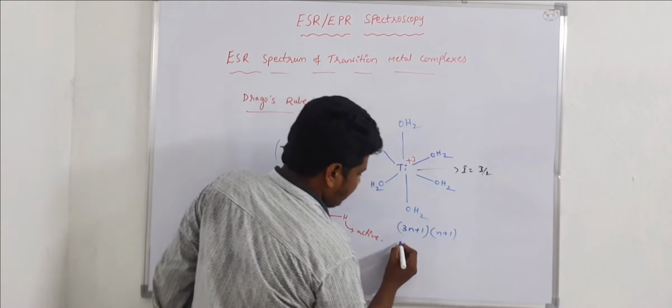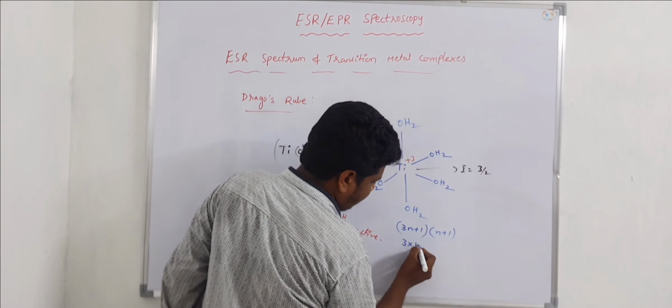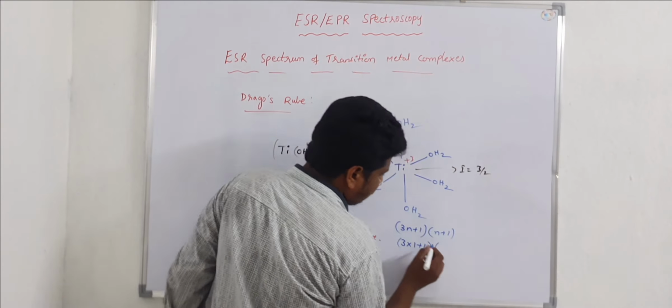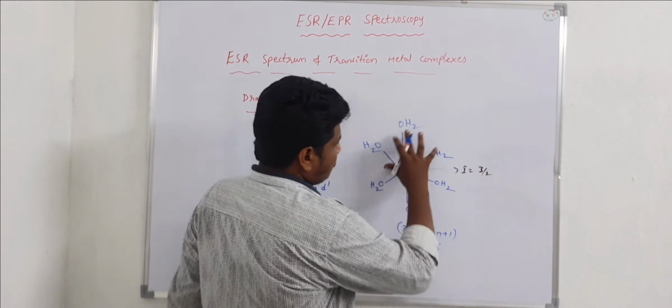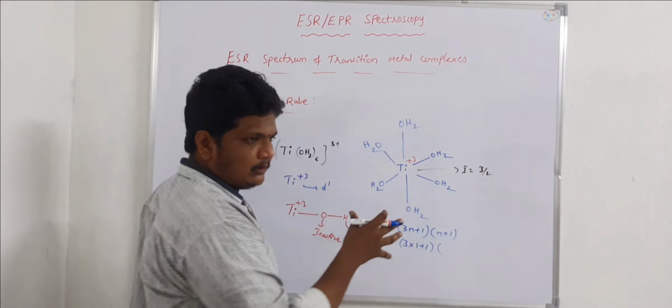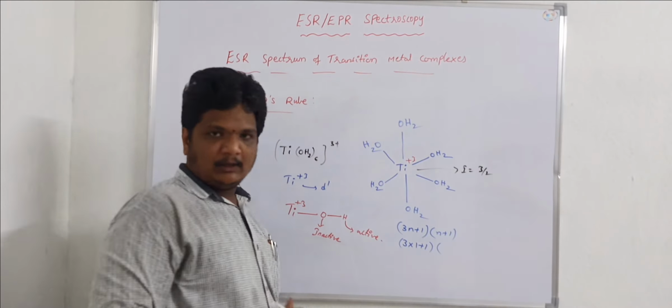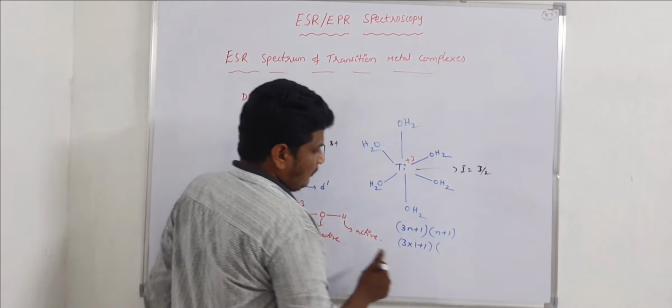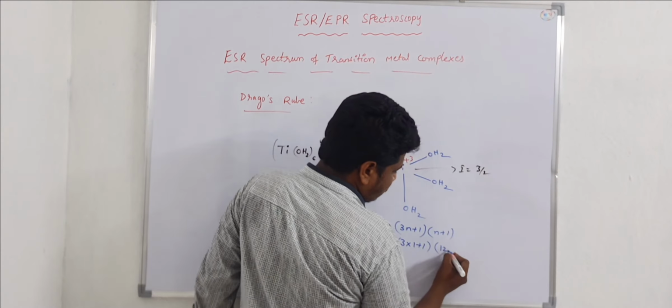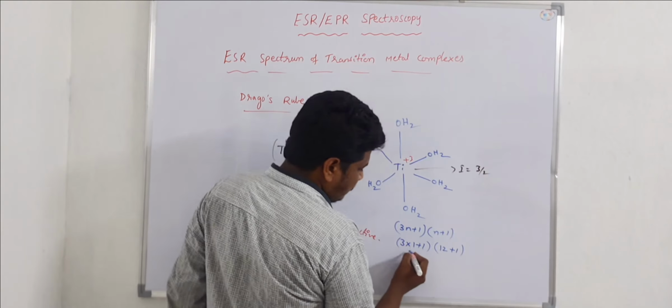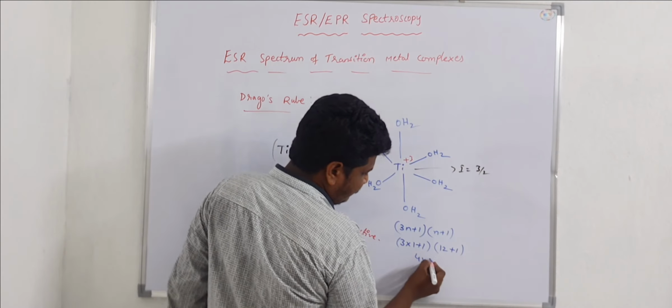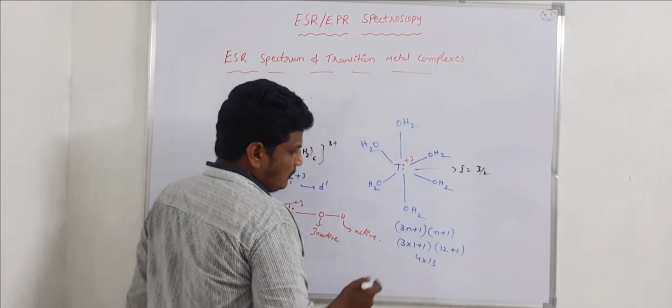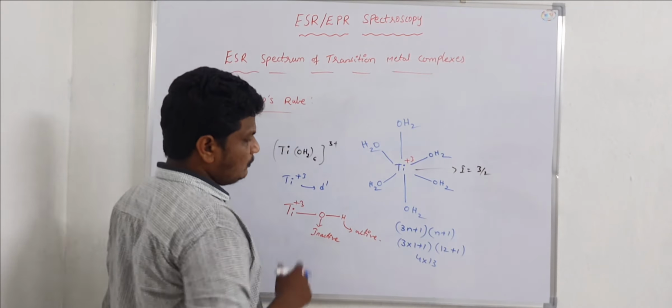So 3 into 1 plus 1, into, there are 6 H2O ligands, 6 into 2, 12 hydrogens, so 12 plus 1. So here 4 into 13.